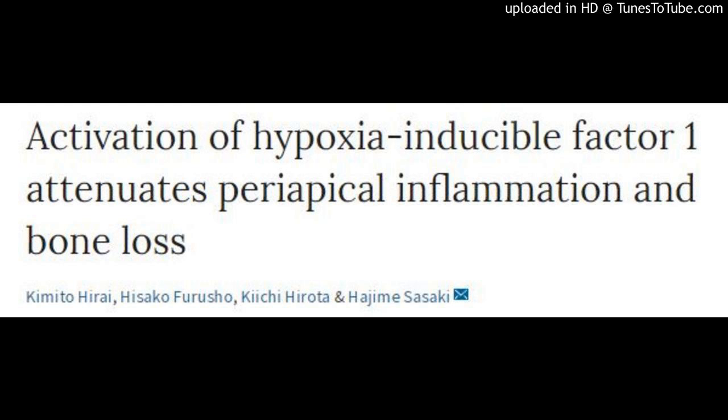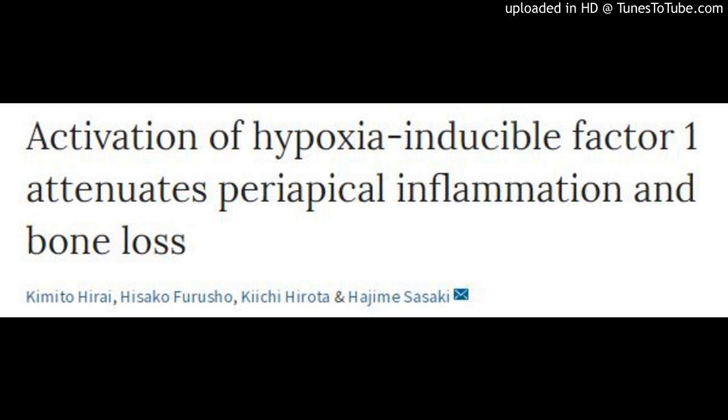Both DMOG and CA-HIF1A attenuated periapical inflammation and tissue destruction. The attenuation in vivo was associated with downregulation of nuclear factor-kappa B, NF-kappa B, and osteoclastic gene expressions. These two agents also suppressed NF-kappa B activation and subsequent production of pro-inflammatory cytokines by macrophages.